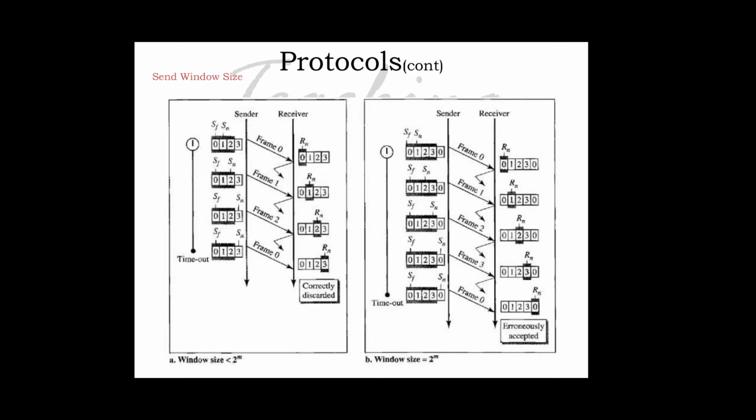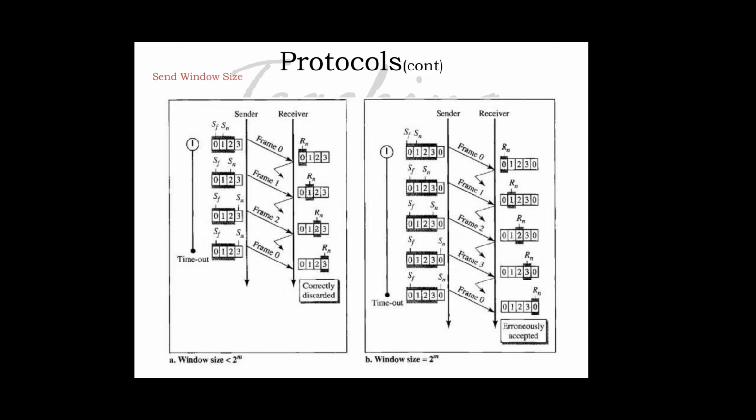We can see why the size of the send window must be less than 2 raised to m. As an example, if we choose m equal to 2, the size of the window can be 2 raised to 2 minus 1, that is 3. The figure compares a window size of 3 against a window size of 4.